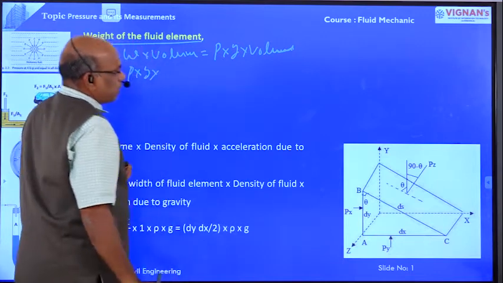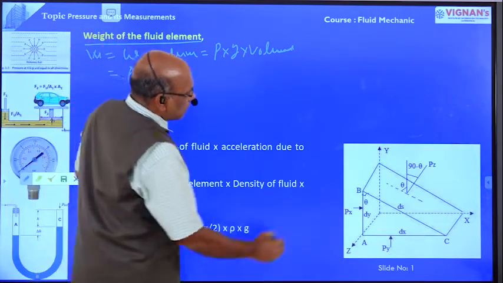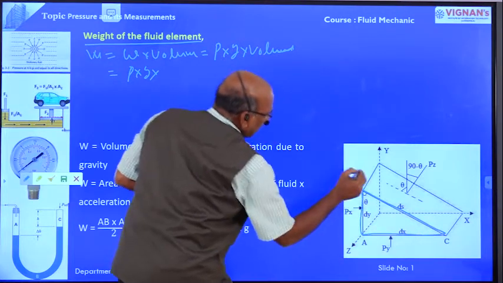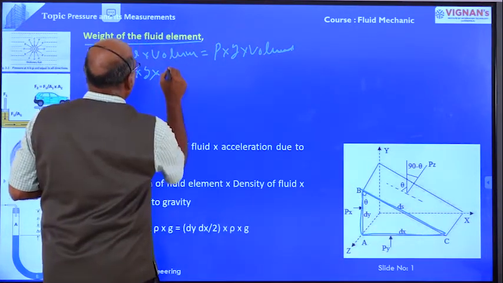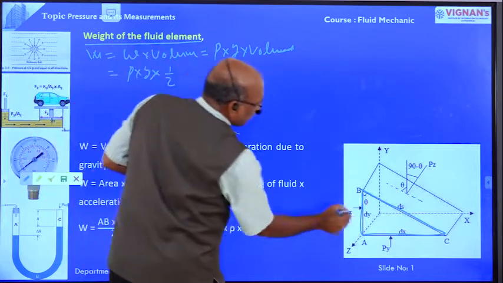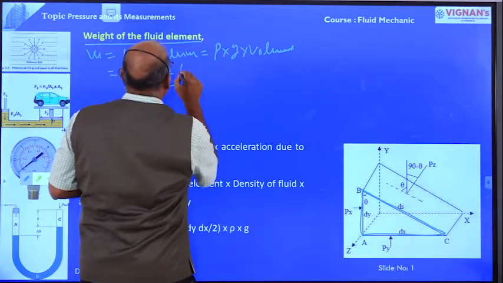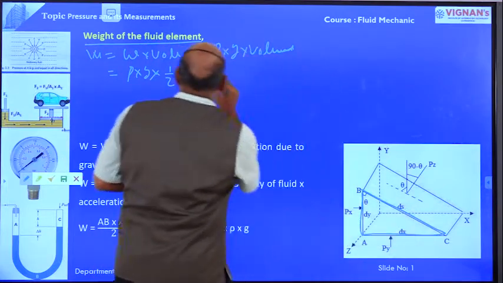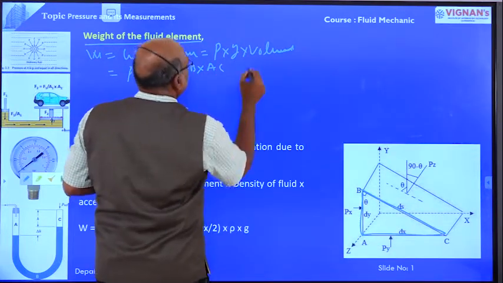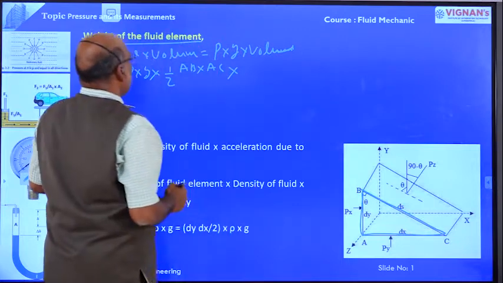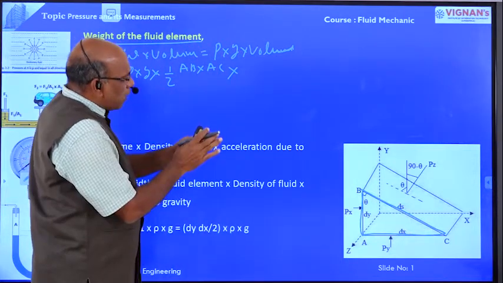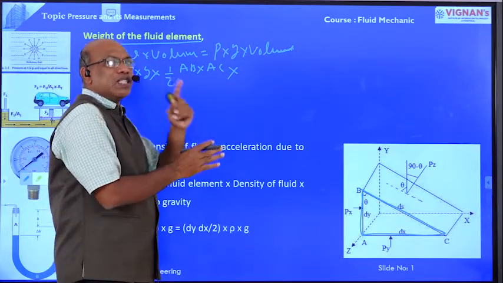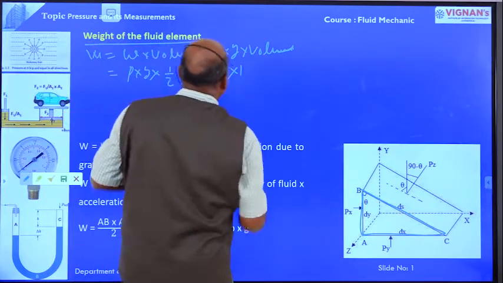What is the area of this element? Area equals half into AB into AC. Into the width, which we have taken as unit, therefore into 1.